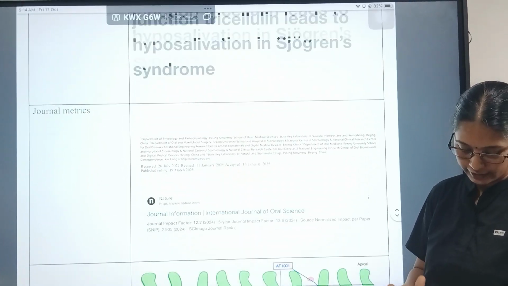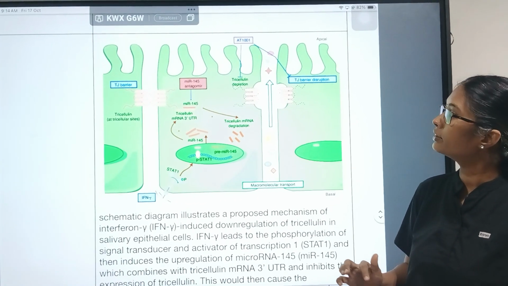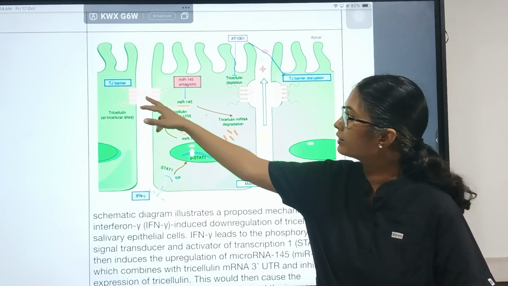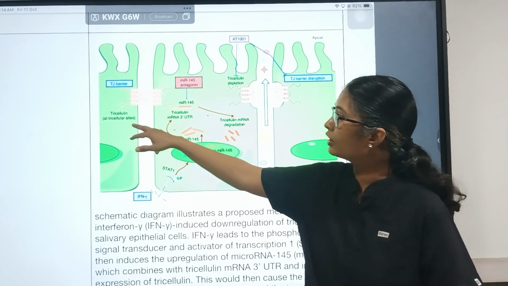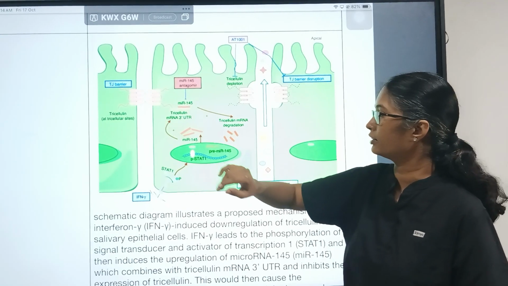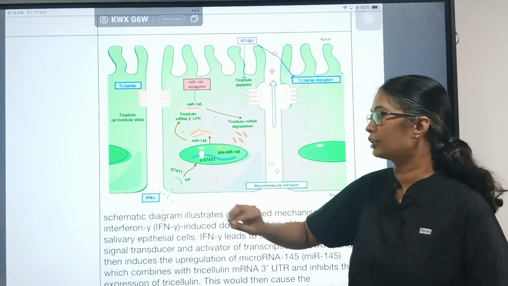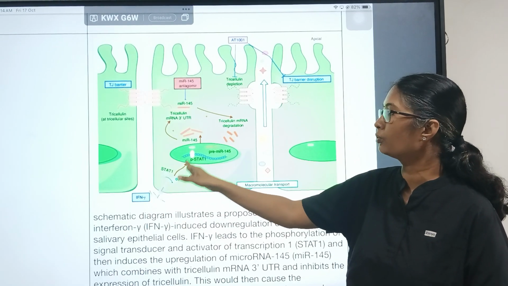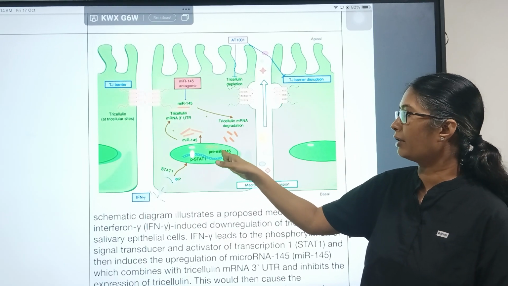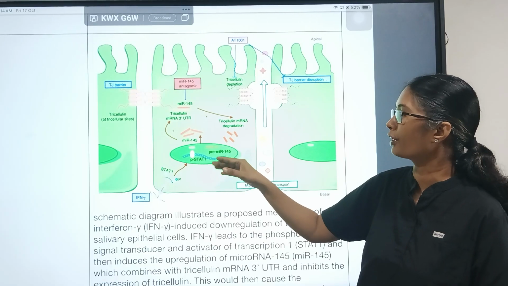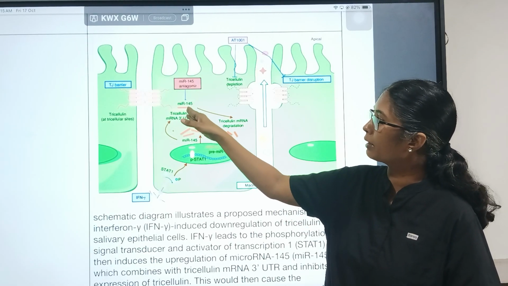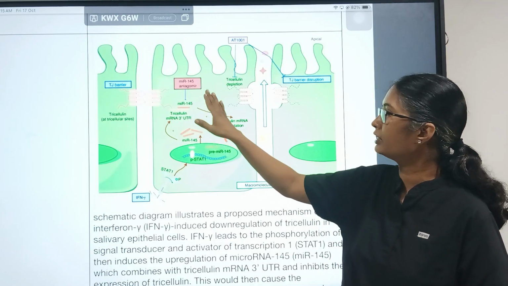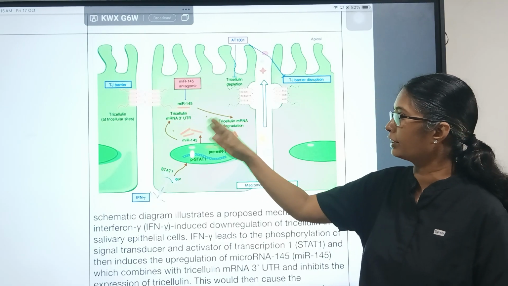So let me just tell about tricellulin. This is the acinar cell, and we have the cells here. This is the tight junction here, and tricellulin is the protein which is forming this tight junction. When there is an autoimmune disorder, interferon gamma is secreted, which causes the STAT pathway to go, and it forms a miRNA which is miR-145. This miR-145 goes and binds with the tricellulin gene at the 3' UTR region, which will prevent the formation of the tricellulin protein.